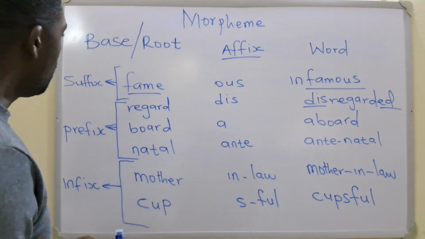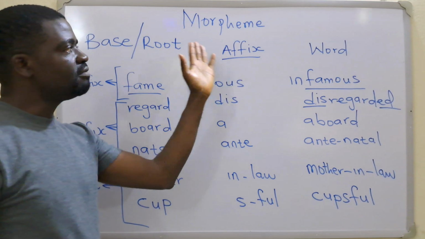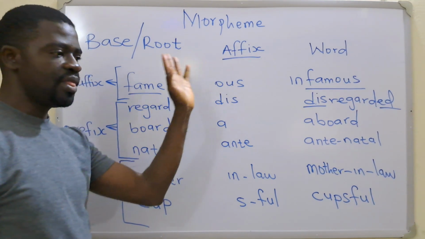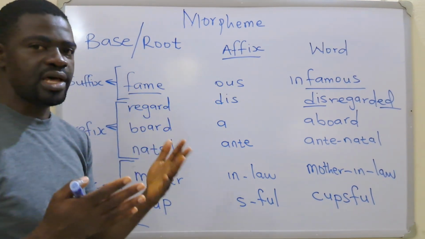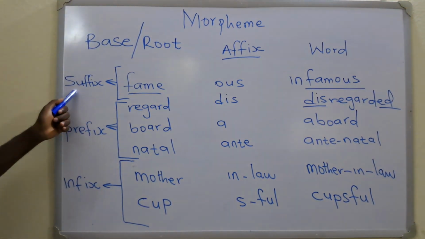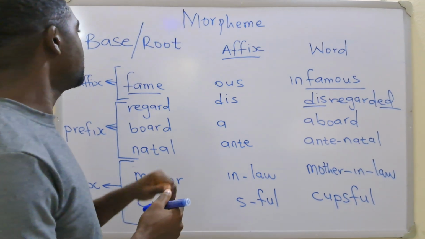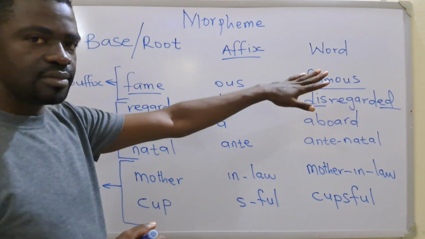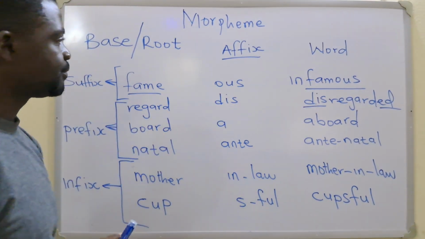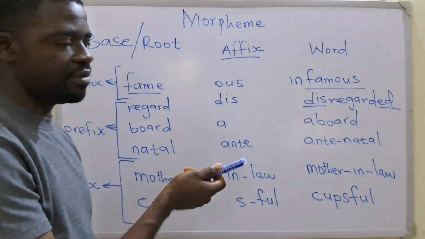So, what we're trying to achieve here is the different types of affixes that you have and how you can identify them. Your prefix is that bound morpheme that comes in front of the free morpheme. You have your suffix after the free morpheme.